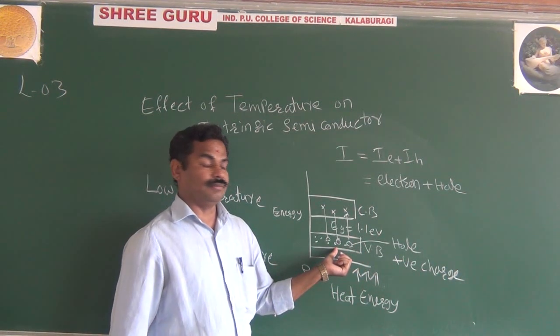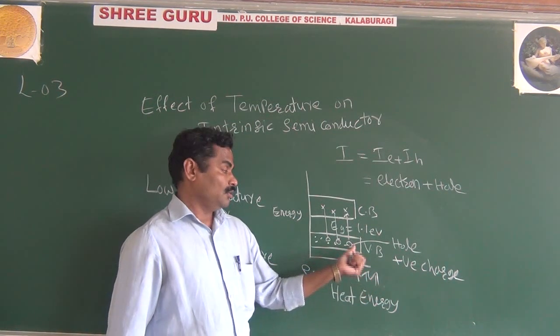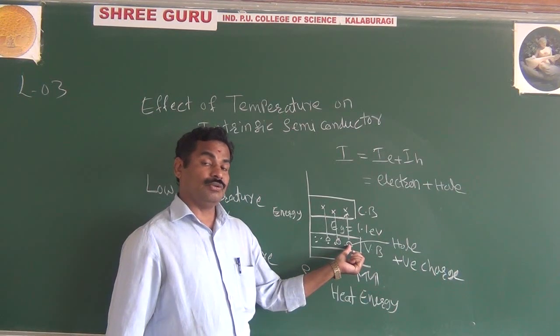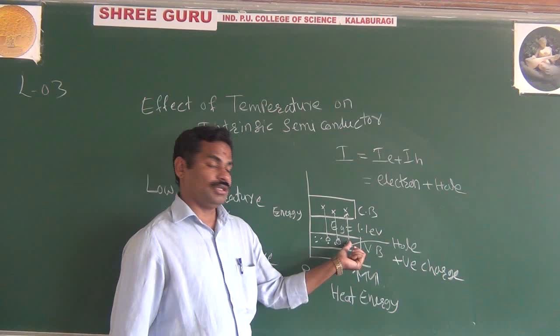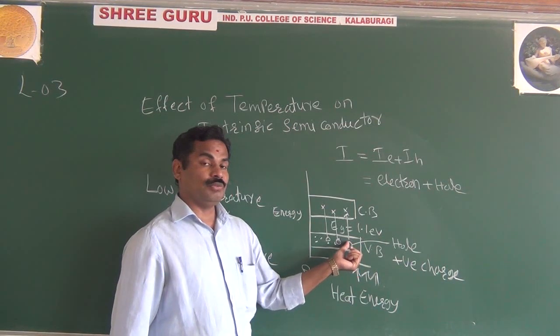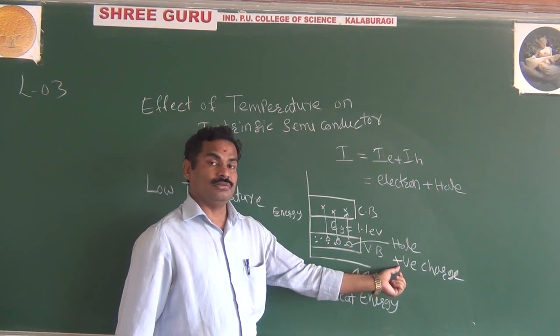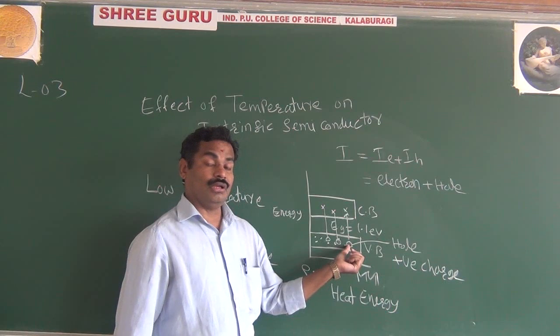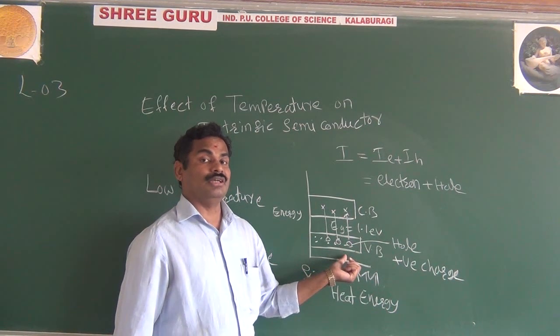Maybe you are following what I am saying. You are applying energy. Because of high energy, this valence electron breaks the covalent bond and moves towards the conduction band. And if it moves towards the conduction band, then the vacant position is nothing but a hole. The hole always has a positive charge, and this hole has the property to attract the neighboring electrons.